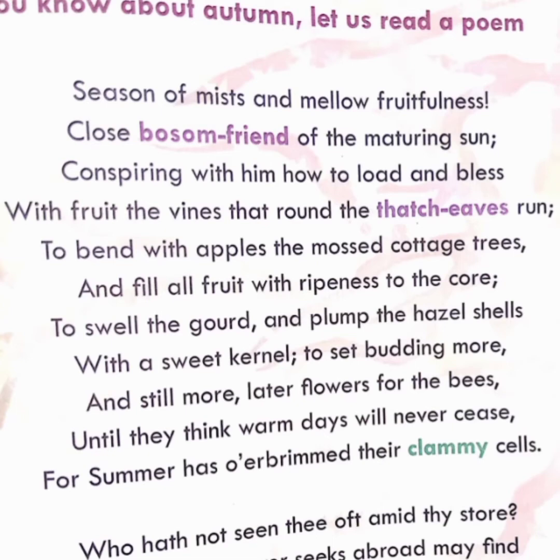So the autumn season is addressed here as the close bosom friend of the sun and is in a conspiracy with the sun how to load and bless with fruit the vines that run around the roof. Conspiracy means joint plan. Conspiring with him how to load and bless with fruit the vines that round the thatch eaves run.